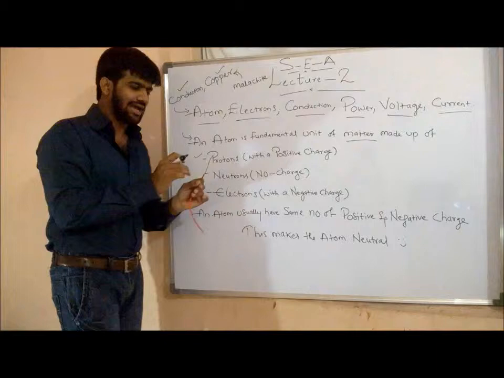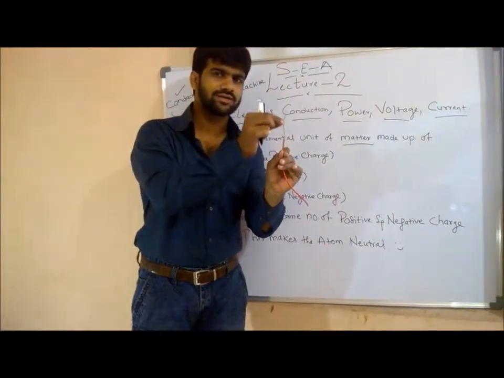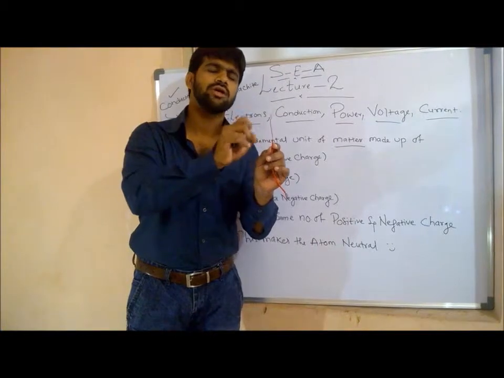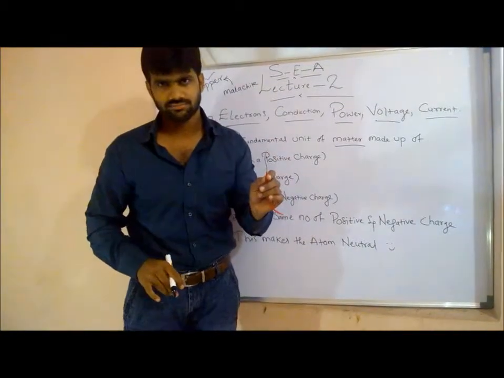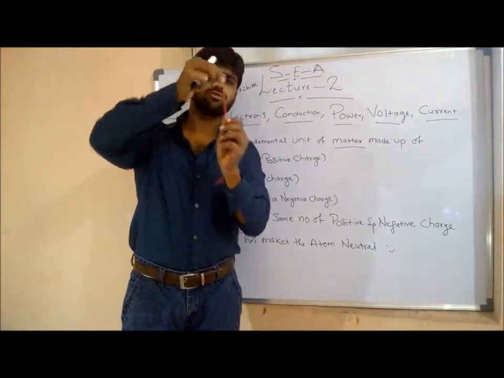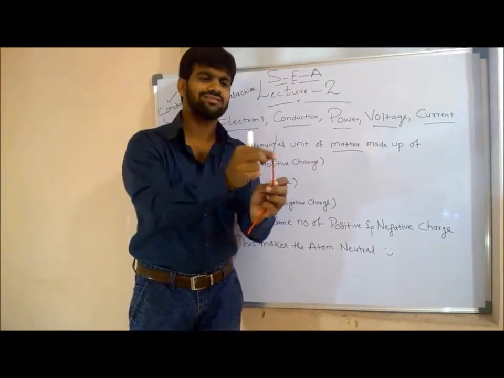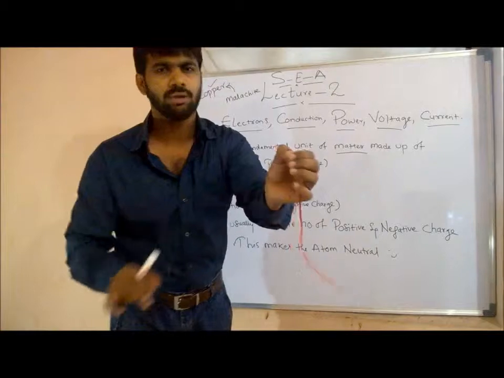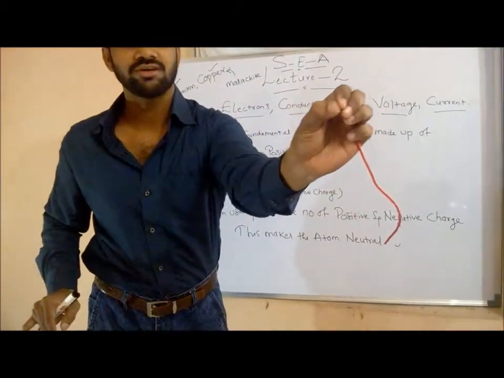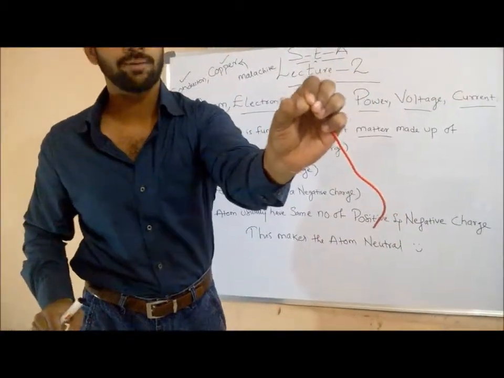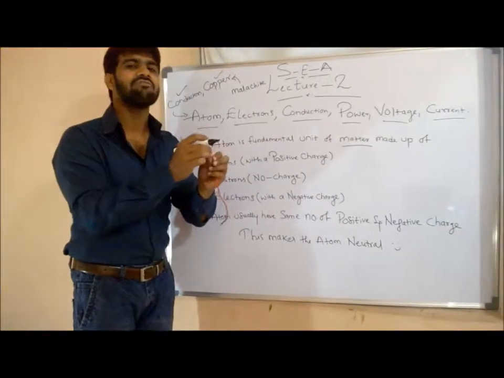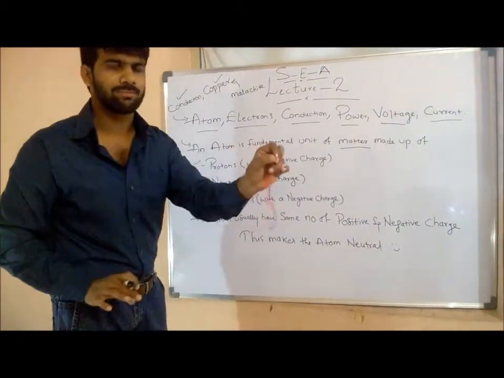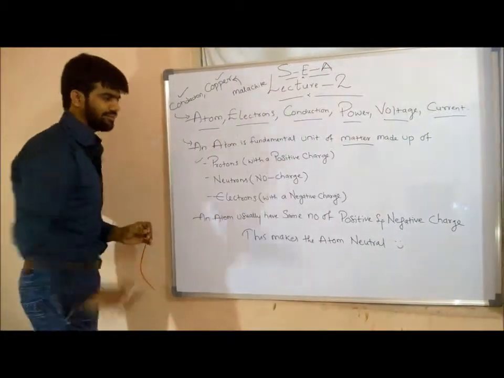See, one more thing I am showing you: this particular conductor will have lots and lots of atoms in it. Understood? It is not that one copper wire has just one atom. No. For example, if I consider this little piece of copper metal, it may have a great number of atoms. Many atoms comprise a particular matter, as I told you in my definition.